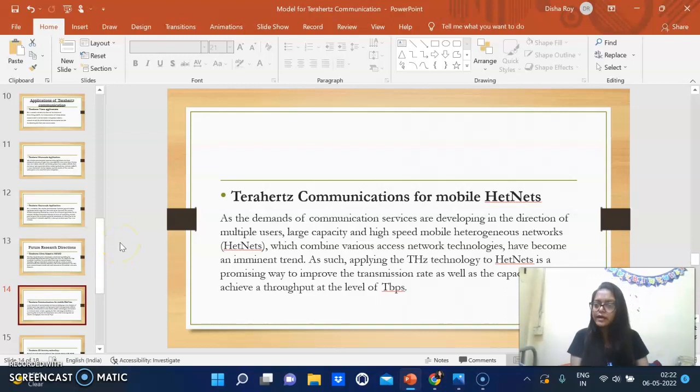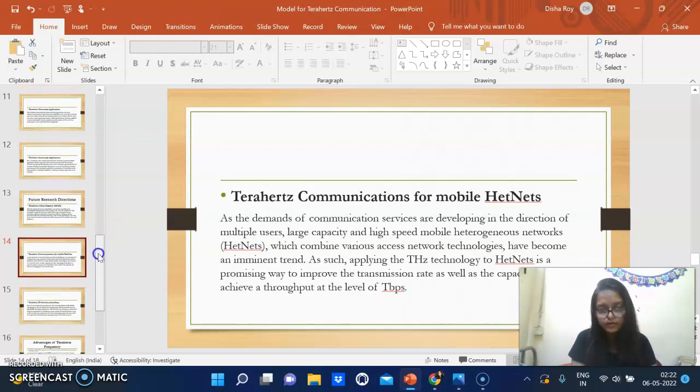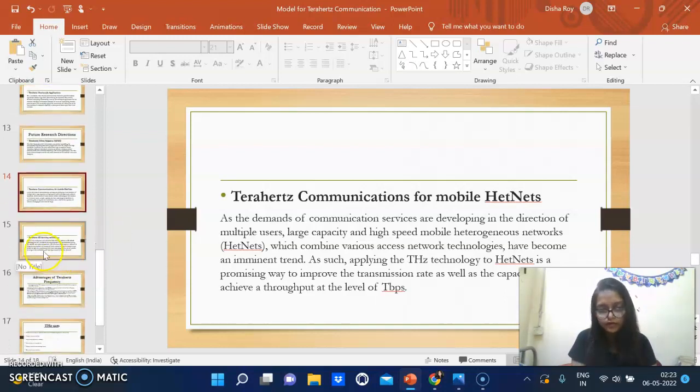Terahertz communications for mobile heterogeneous networks. So, as the demands of communication services are developing in the direction of multiple users, large capacity and high speed, mobile heterogeneous networks which combine various access network technologies have become an imminent trend. As such, applying the terahertz technology to these networks is a promising way to improve the transmission rate as well as capacity and achieve a throughput at the level of terabits per second.